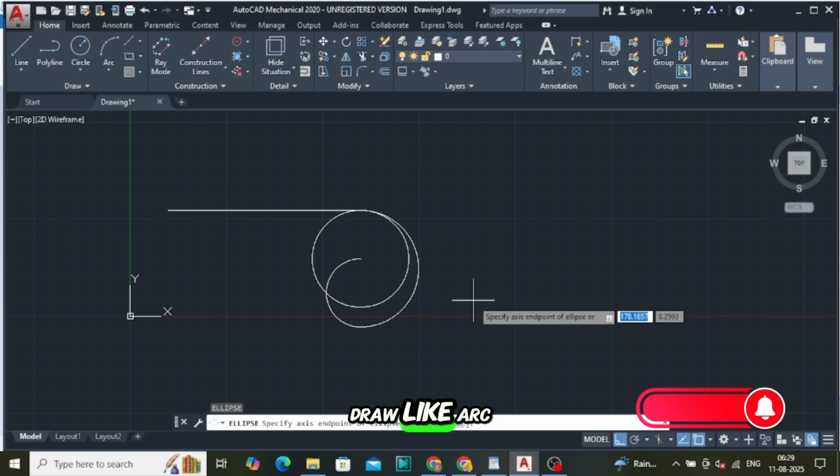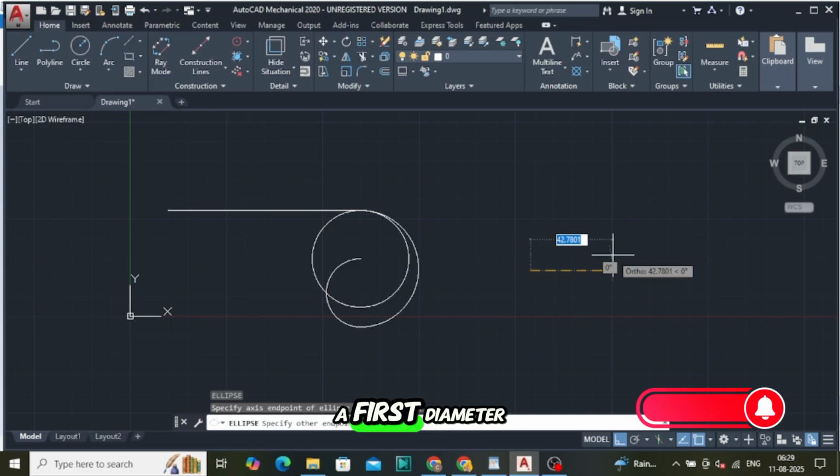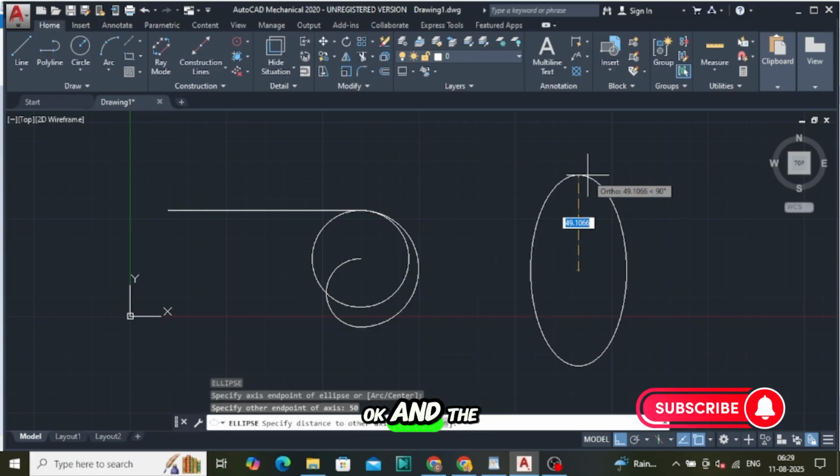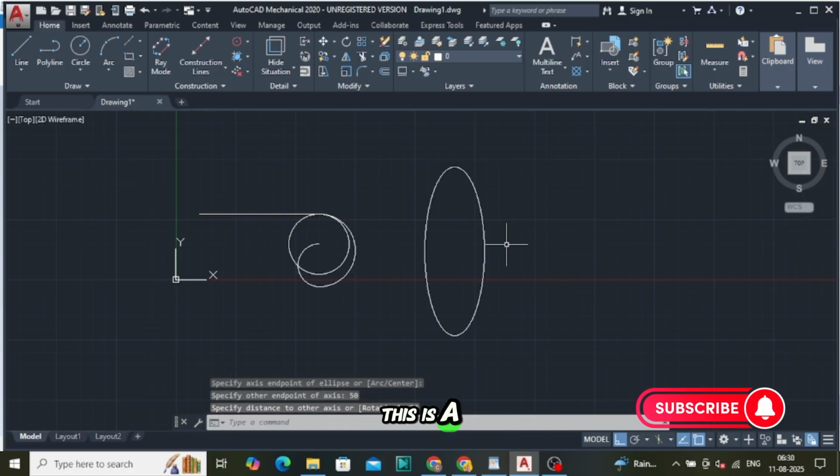So you can draw an arc of ellipse also, and you can draw freehand. You have to provide the center first, and then the first diameter or radius. This is actually radius, so I am providing 50. Okay, and for the second radius, I am providing 70. Okay, this is an ellipse.